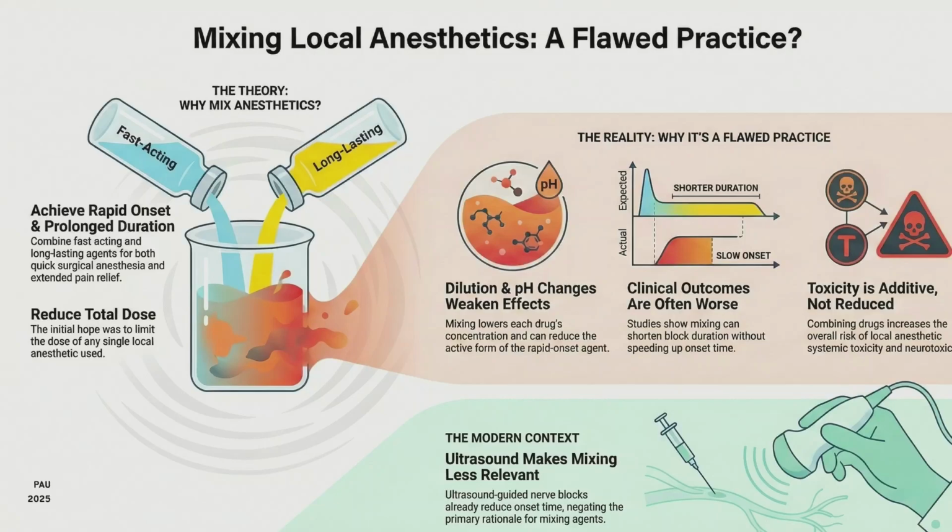So what is really happening is that the mixing of the local anesthetics leads to dilution of the local anesthetic. So the concentration gradient at the level of the tissue goes down. The less concentrated drug is actually reaching the voltage-gated sodium channels, and it leads to a decrease in the duration of the local anesthetic. It also leads to a change in the pH, which leads to more of the unionized fraction of the lignocaine, which we are using to hasten the onset. So there will be a slower onset and shorter duration of the block when compared to using the local anesthetic as a single agent.